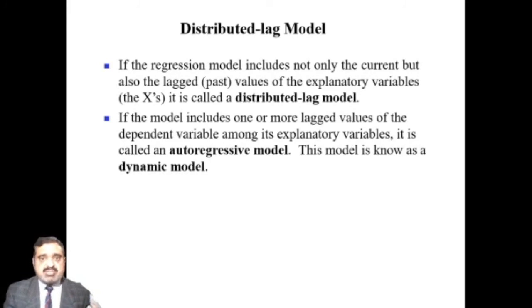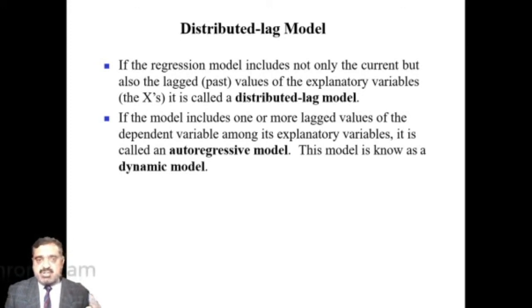Then the distributed lag model. If the regression model includes not only the current but also the lag, meaning past values of the explanatory variable x, it is called a distributed lag model. If the model includes one or more lagged values of the dependent variable among its explanatory variables, then it is called an autoregressive model.